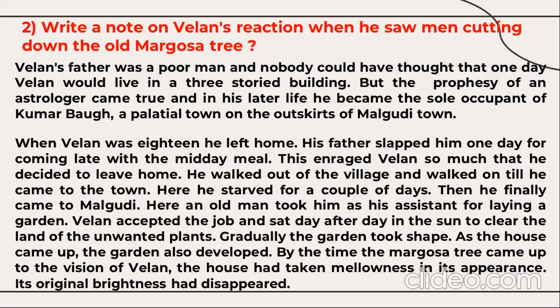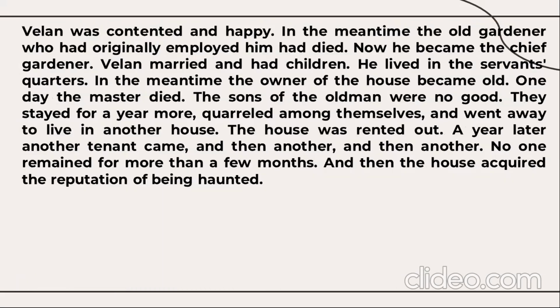Here an old man took him as his assistant for laying a garden. Velan accepted the job and sat day after day in the sun to clear the land of the unwanted plants. Gradually, the garden took shape. As the house came up, the garden also developed. By the time the Margosa tree came into the vision of Velan, the house had taken on a mellowness in its appearance. Its original brightness had disappeared.